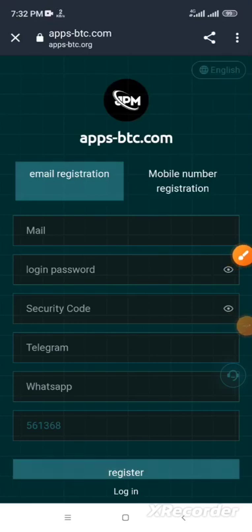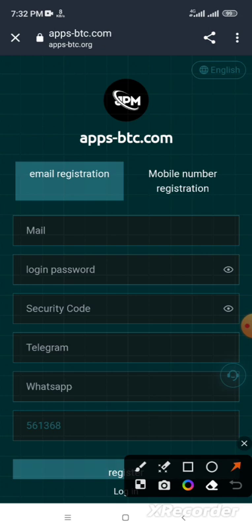Welcome back everyone. I will do my withdraw number 5 from this slide on stable platform abapcbtc.com.